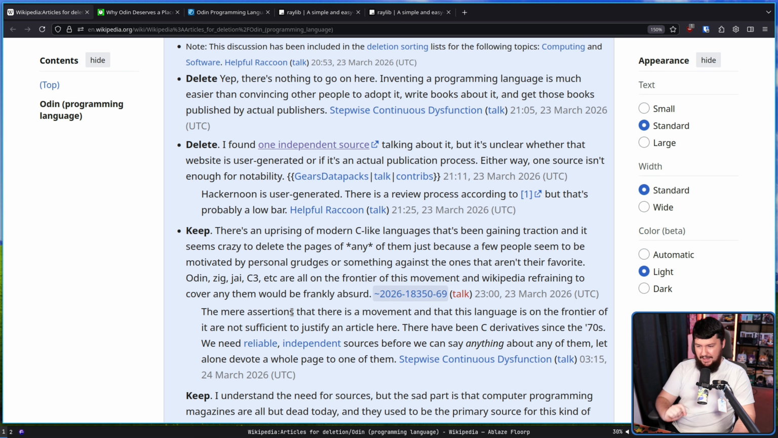The response to that: the mere assertions that there is a movement and that this language is on the frontier of it is not sufficient to justify an article here. There have been C derivatives since the 90s, many of which nobody ever used, and many of which already have an article. We need reliable, independent sources before we can say anything about any of them, let alone devote a whole page to one of them.